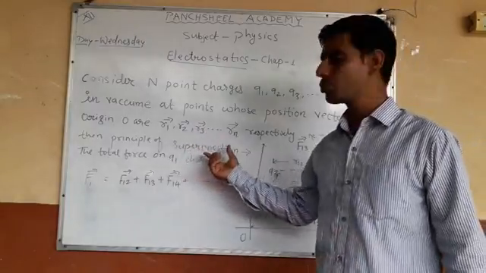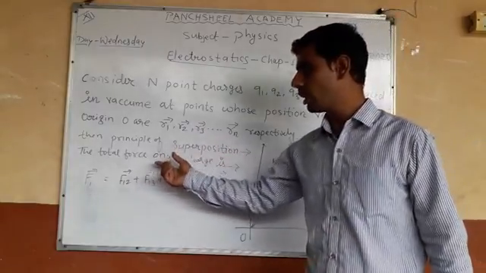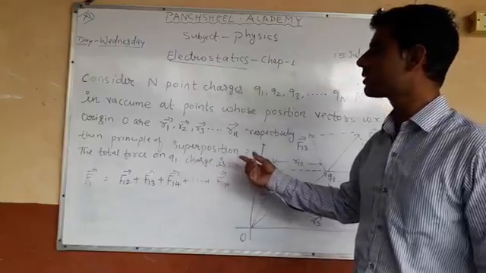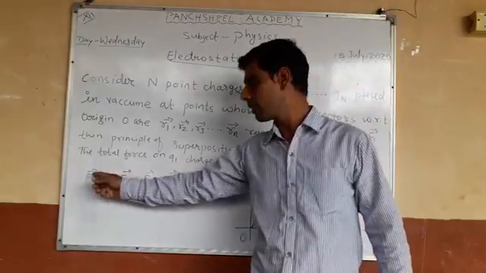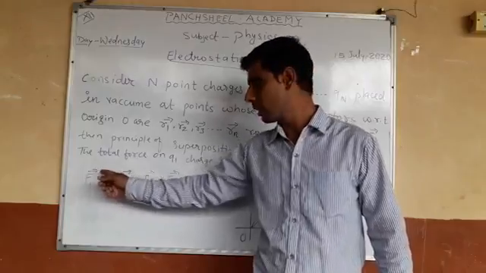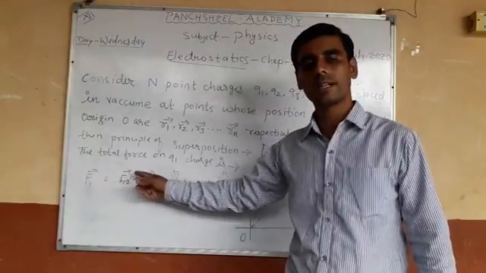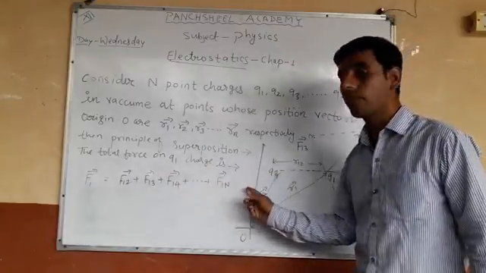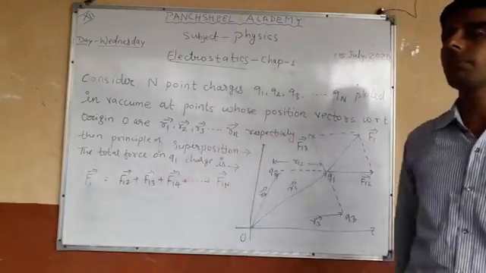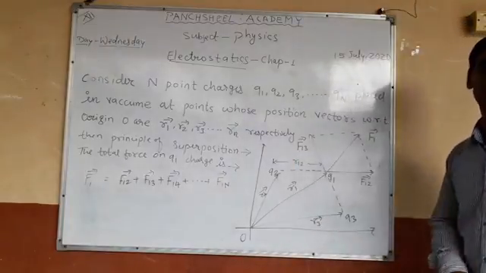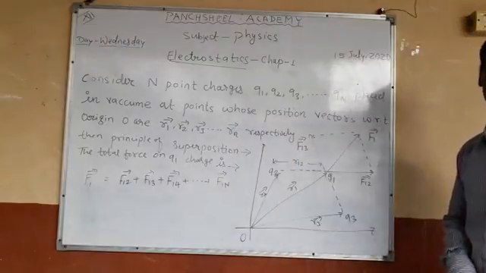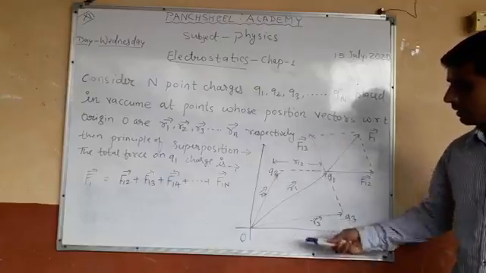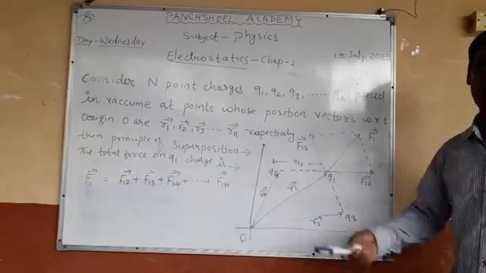Then by the principle of superposition, the total force on charge q1 is F1 equal to F12 vector plus F13 vector plus F14 vector plus up to F1n vector, if n charges are placed at those positions. So this is the vector diagram of n charges.